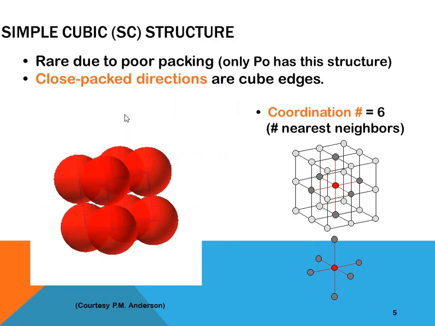There are three such structures. Simple cubic structure. They are rare due to poor packing. Only polonium has this structure. Next, close pack directions are the cube edges. Coordination number of the simple cubic structure is what? 6.